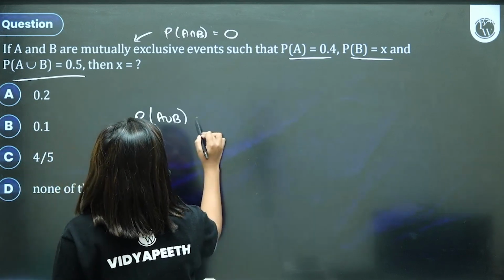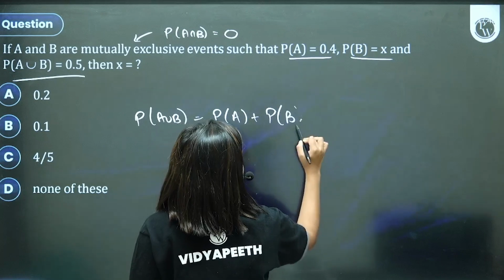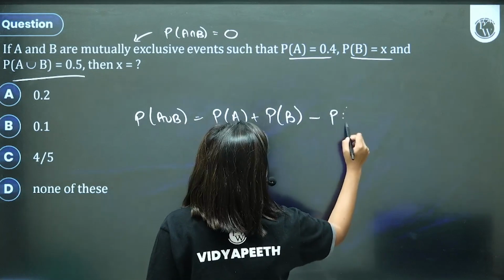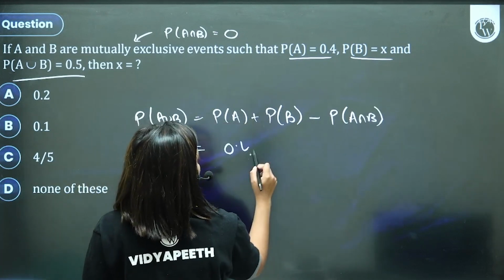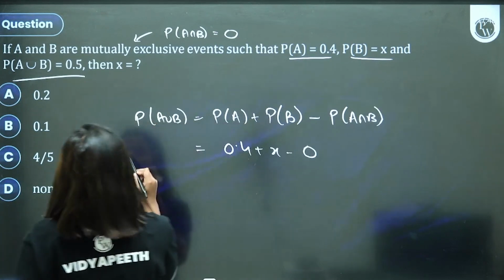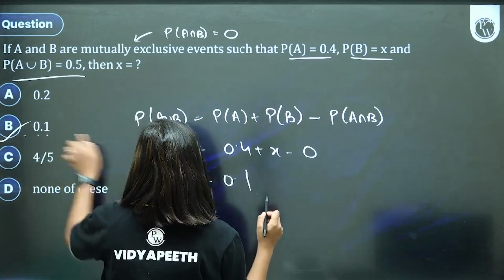Using our simple formula of set chapter, this is 0.4 plus x minus 0. X will be 0.1. Option A.